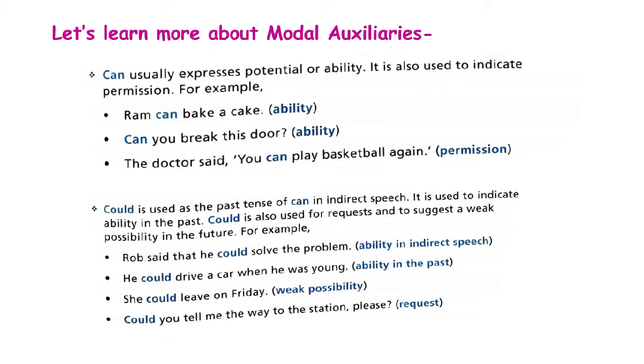So what are the three cases where we can use could? First one is to denote ability in the past tense. Next one, to denote a weak possibility. And the last one is to make a request. So this is the use of can and could. These are the first two modal auxiliaries. Let's move on to the next one.